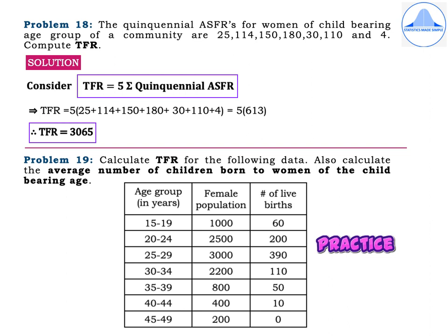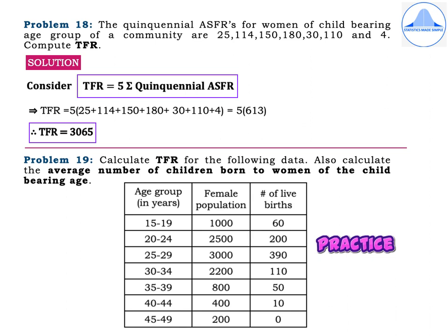Problem 18. The quinquennial ASFRs for women of childbearing age group of a community are 25, 114, 150, 180, 30, 110, and 4. Compute TFR. Solution. Write the formula. Consider TFR is equal to 5 times summation quinquennial ASFR, which is equal to 5 into the sum of the quinquennial ASFRs, which is 25 plus 114 plus 150 plus 180 plus 30 plus 110 plus 4, which is equal to 5 into 613. Therefore, TFR is equal to 3065.